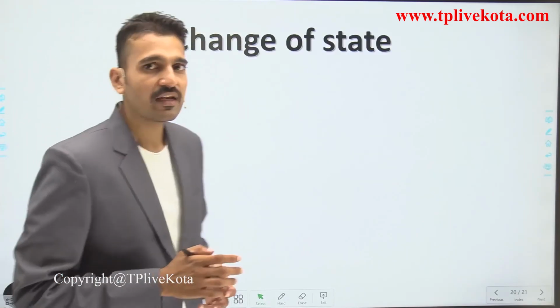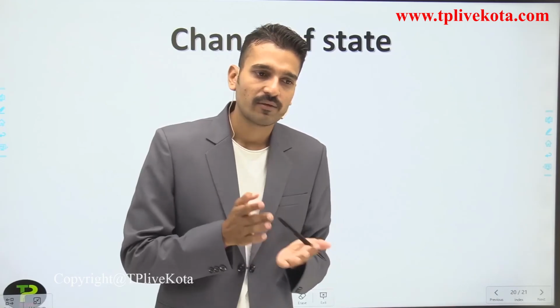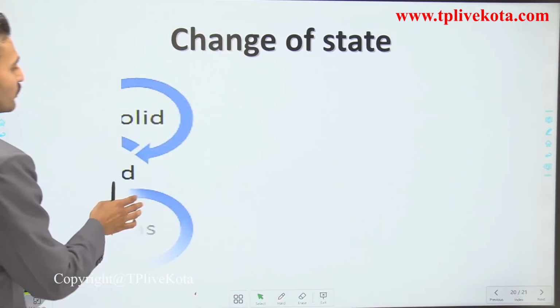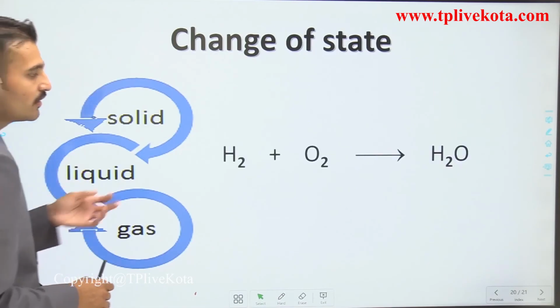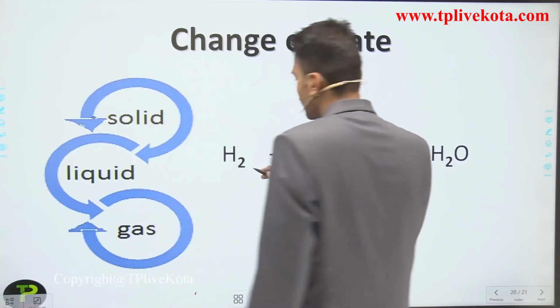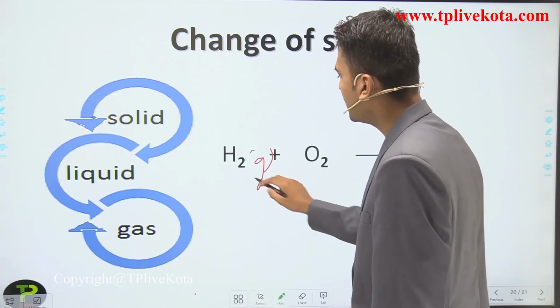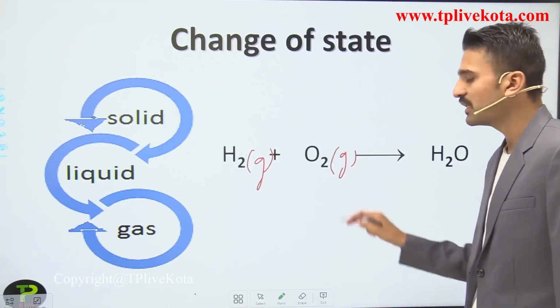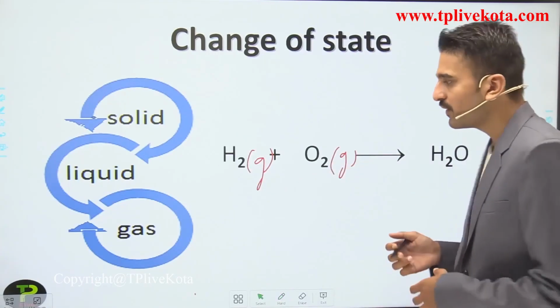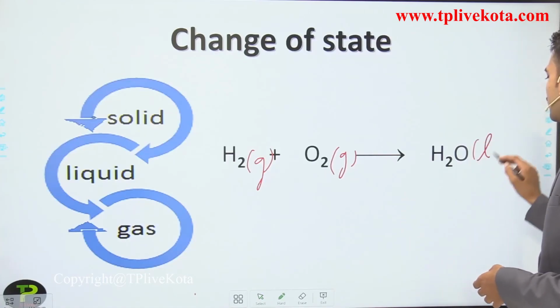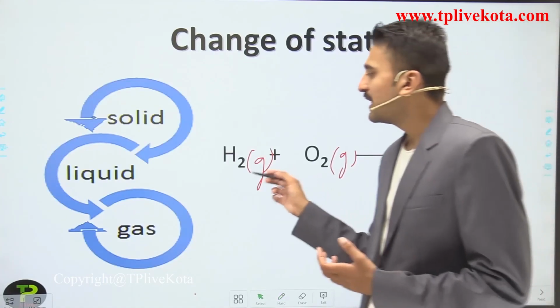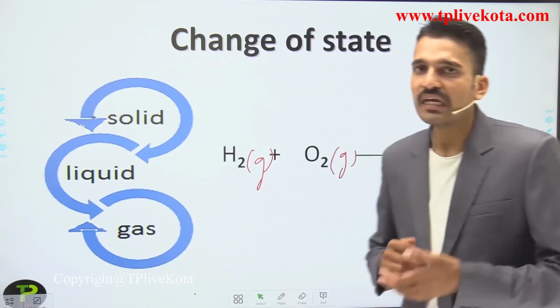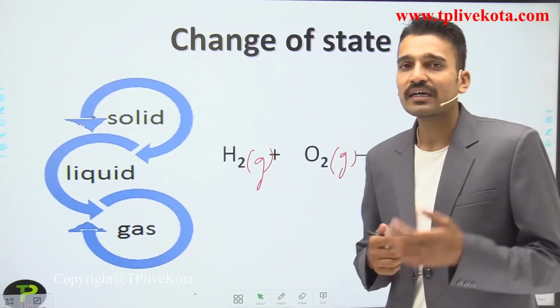Next and last, the slide that is coming is the change of state. The state changes from solid to liquid to gaseous form. Here you can see the hydrogen that you are using is in the gaseous state. The oxygen is also in the gaseous state, and when they react together, the water that is formed is in the liquid state. So the gaseous state is changing into the liquid state, which is also a characteristic of a chemical reaction.